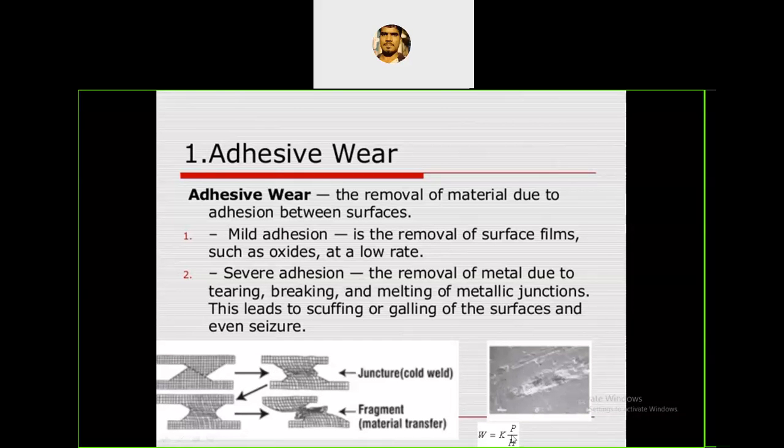For this we use one equation. W means wear rate, which is equal to K P by H. K is the coefficient of wear and P is the load applied on the material, because load is directly contributing. If there is more load, more adhesion takes place. So more wear means a larger coefficient as well as more load. And H means thickness.